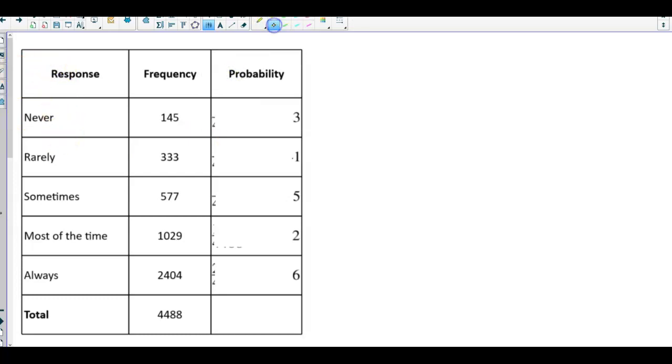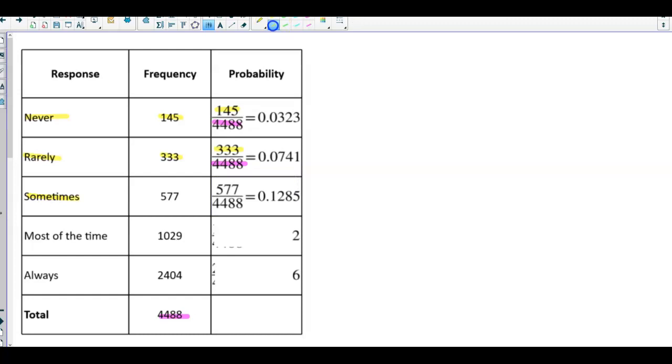So for the response of never, we had 145 that represented the frequency. So we're going to take the frequency and then divide it by the total, 4,488, which gives us 0.0323. Next, we're going to take the response of rarely, which is 333. We're going to divide it by the frequency total to give us a probability of 0.0741.